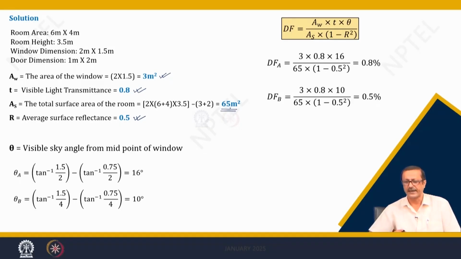So, I got 0.8% as the daylight factor at point A, which is the closer one, and 0.5% at point B. Definitely it will be lesser because it is not so close to the window, but these two values are not very good values, as it should be around 2 to 5% to have a good value. So anyway, this is our calculation, that is why we got values like this, and let us go to the next one.